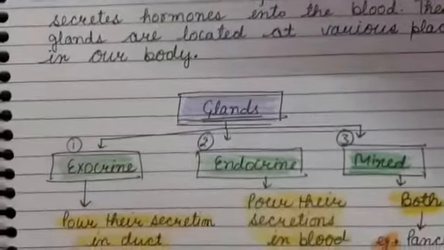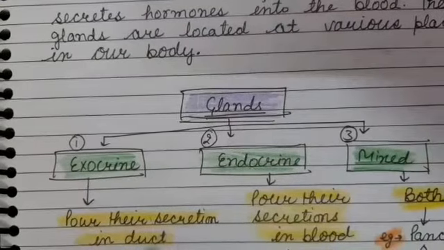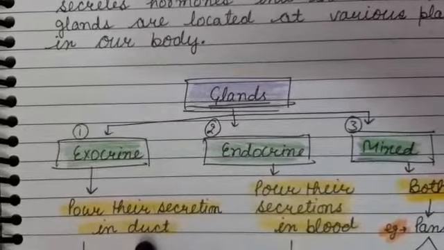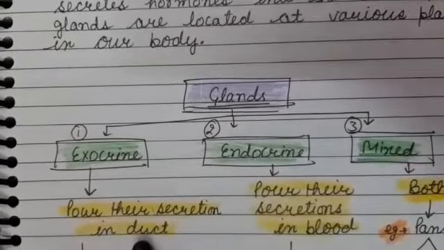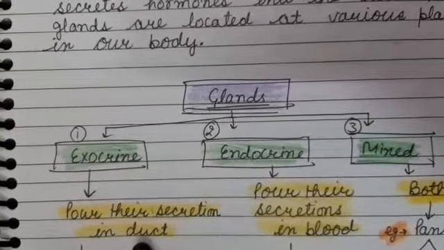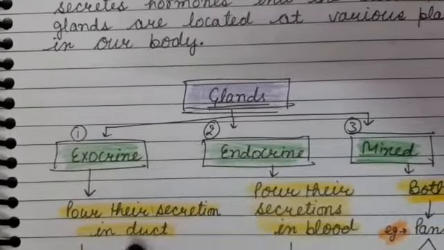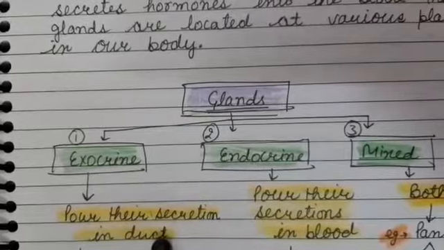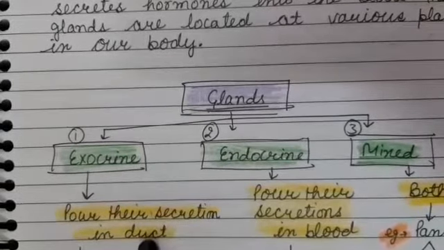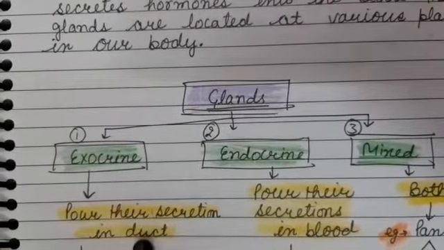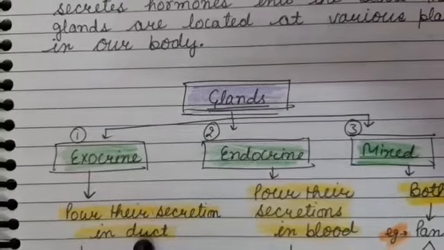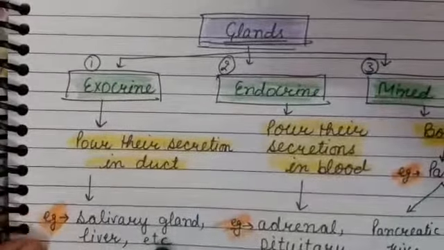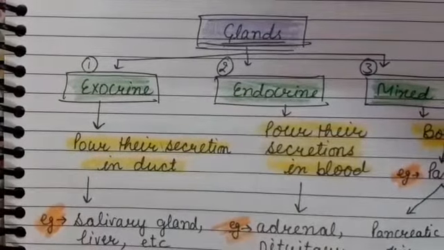Students, when glands pour their secretion first in duct and later from duct, this secretion goes to their target places. For example, salivary gland, liver.